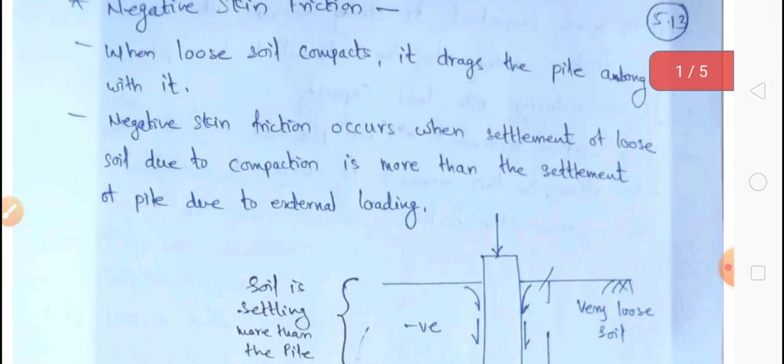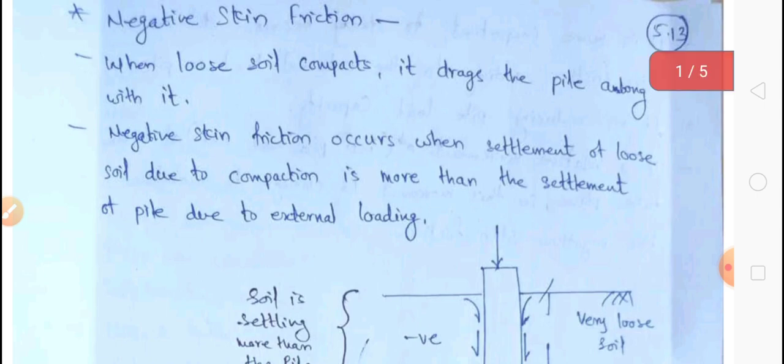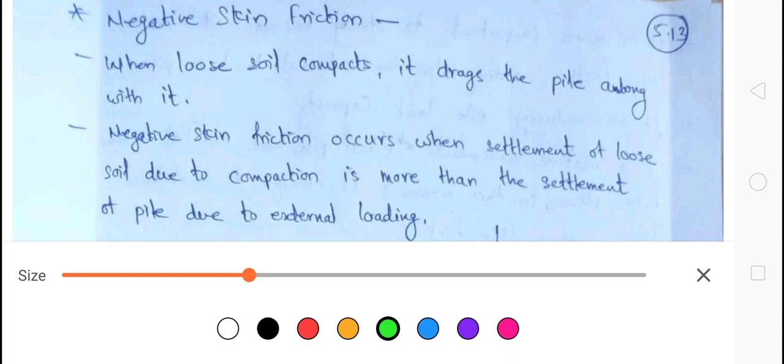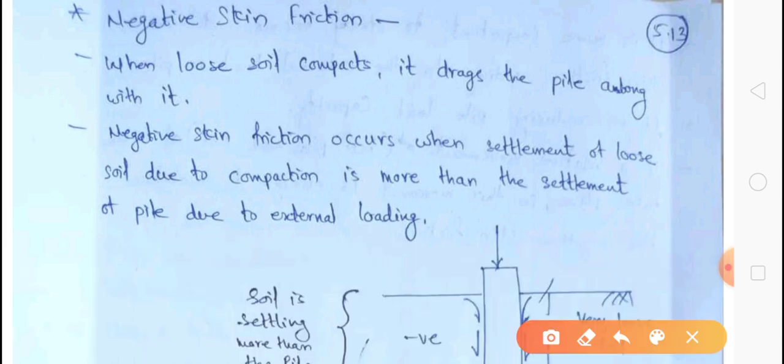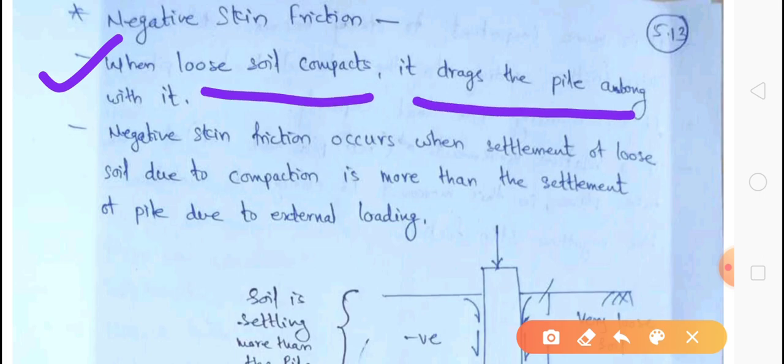Now here is some description. When loose soil compacts, it drags the pile along with it. Loose soil compacts means that while driving the pile there is a compaction, not of the pile, but of the soil. If there is a loose soil, the soil gets compacted and it drags the pile along with it.